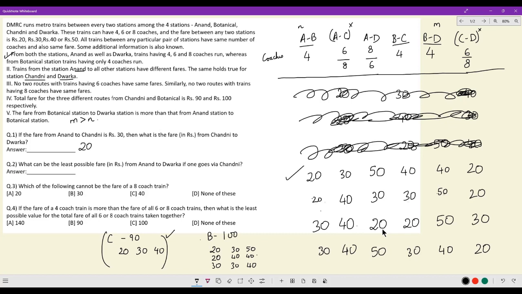Sorry, the first, the fourth, and the fifth column had to add up to 100. 20, 40, 40, 20, 30, 50, 30, 20, 50, 30, 30, 40. Yes, that is also fine. And C had to add up to 90. That was my starting point. So 30, 40, 20, 40, 30, 20. Yes, all these 4 are acceptable cases.